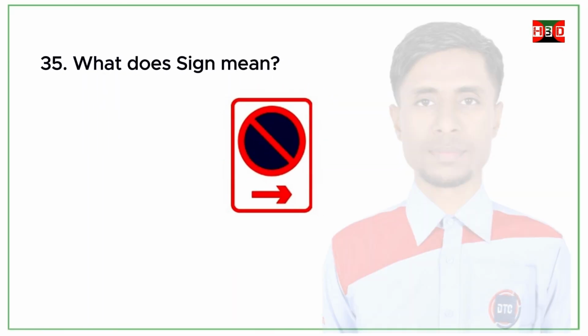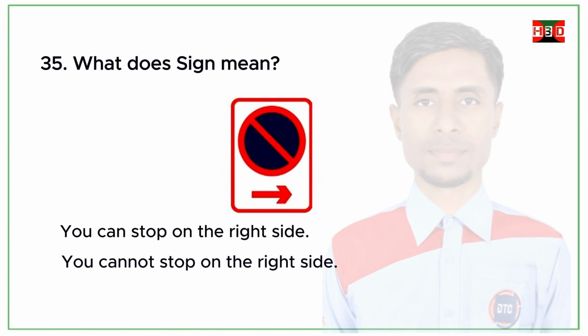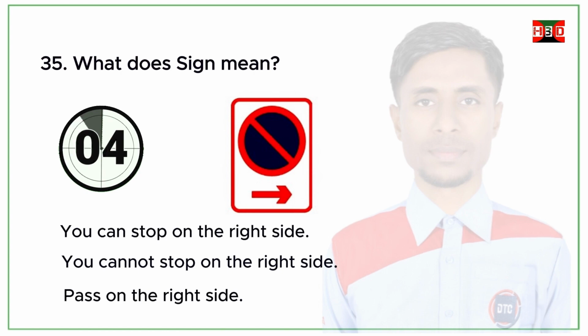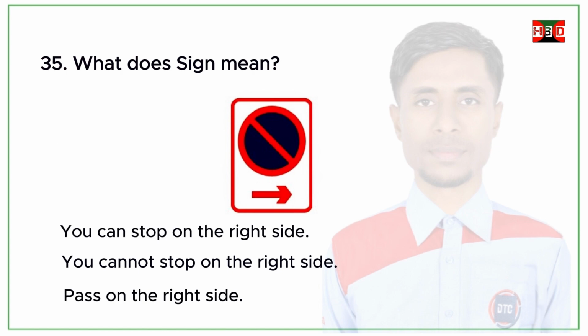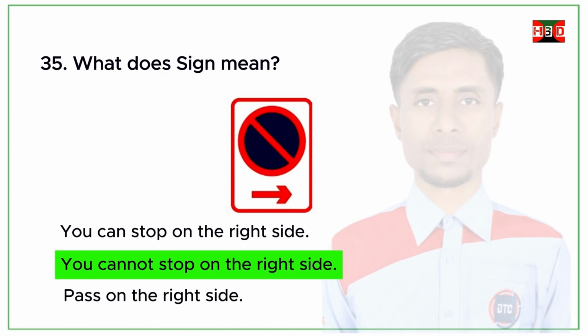What does this sign mean? You can stop on the right side. You cannot stop on the right side. Pass on the right side. Correct answer. You cannot stop on the right side.